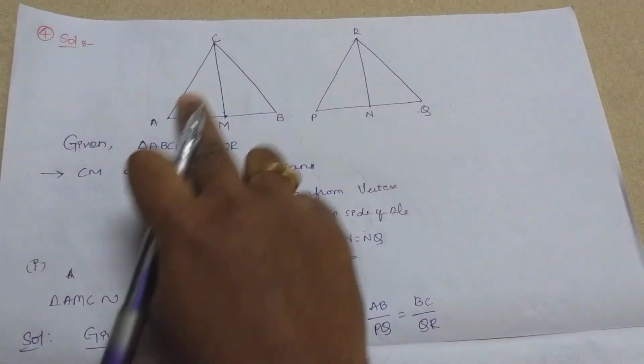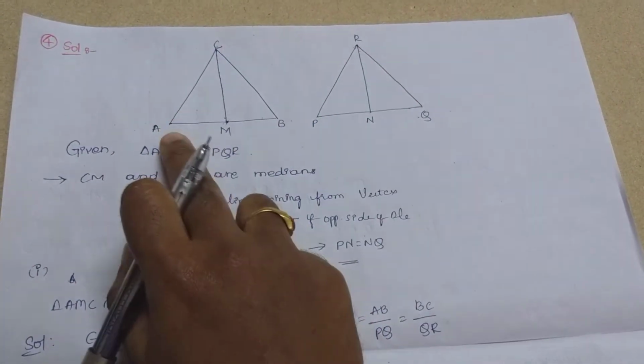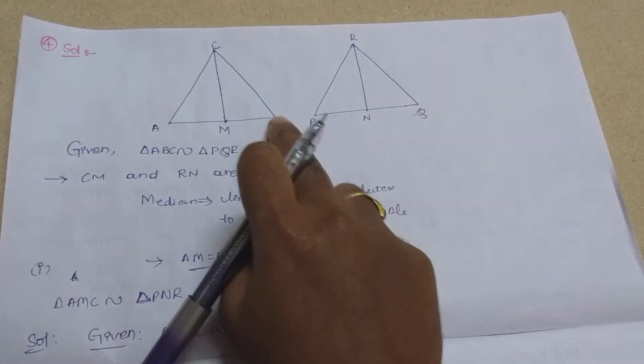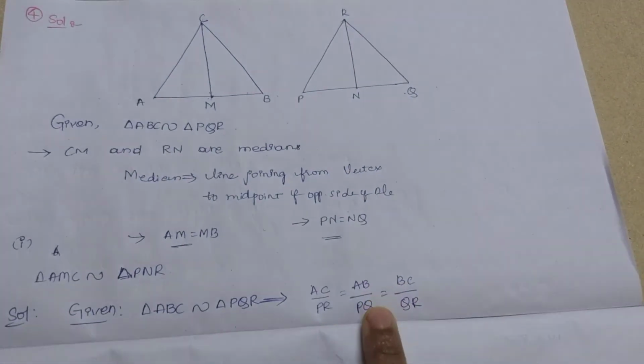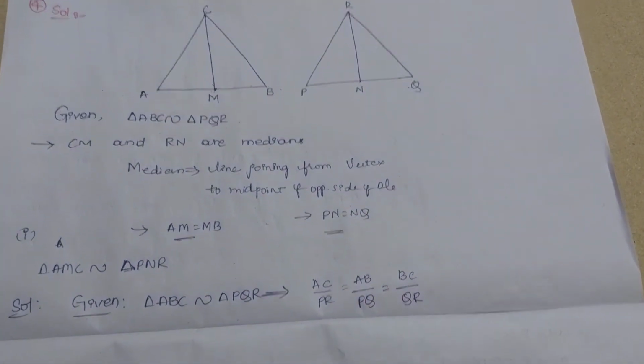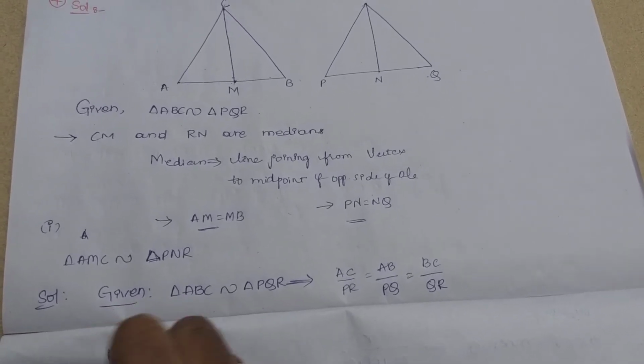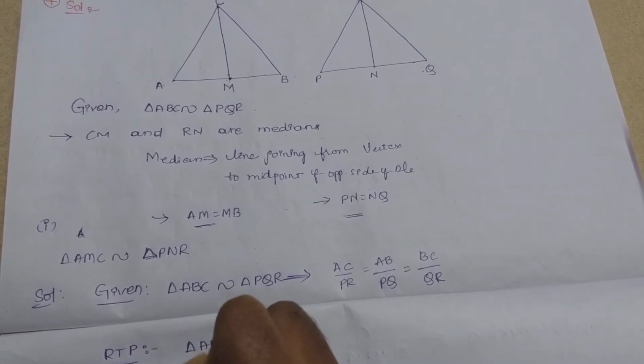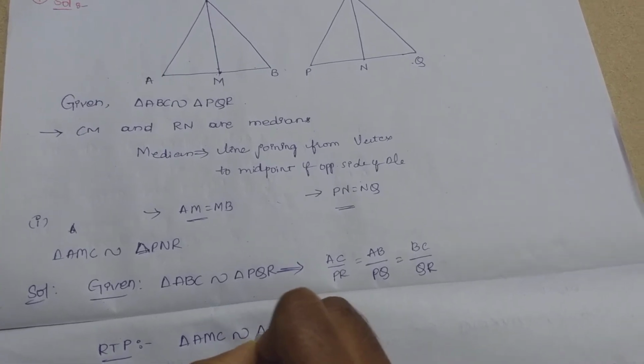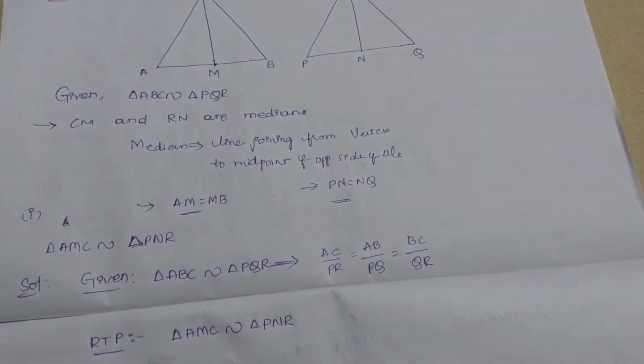Clear? AC by PR equals AB by PQ equals BC by QR. So we can write this in the given part. So what is required to be proved? RTP is nothing but required to prove: triangle AMC is similar to triangle PNR.